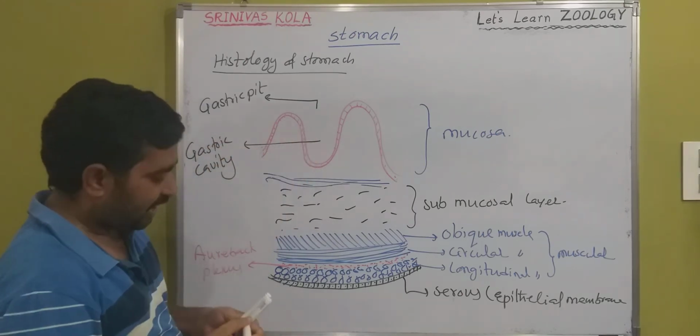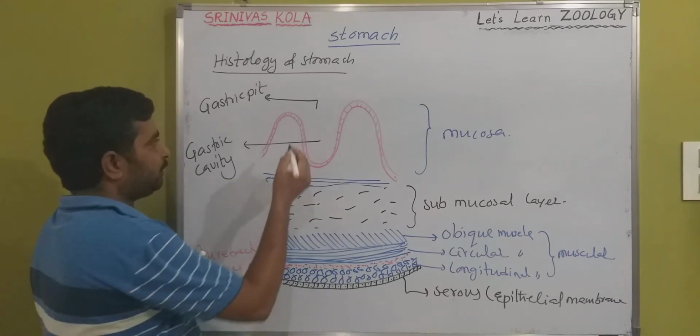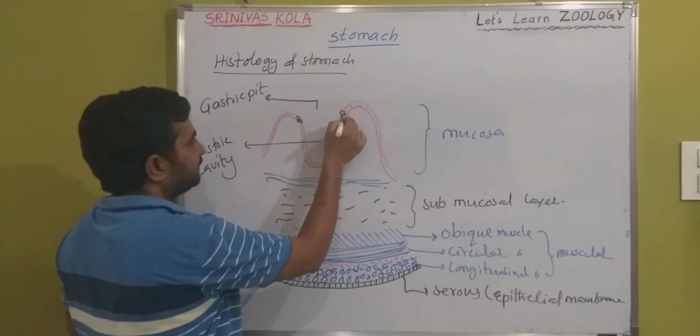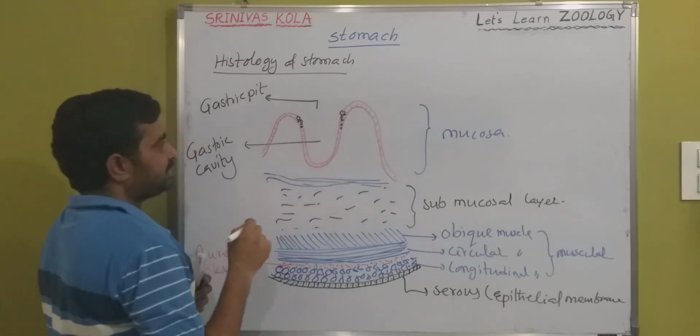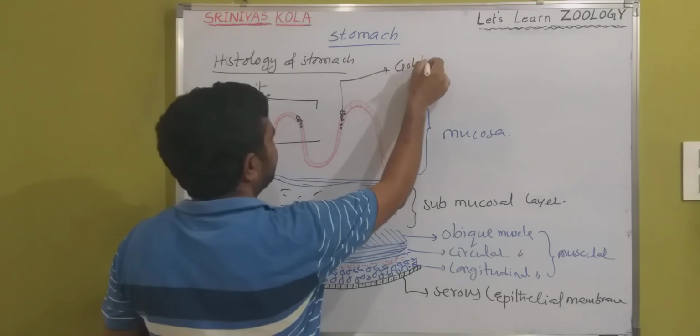The gastric cavity contains different types of cells. For example, near the opening, there are intercellular membranes. These cells are called goblet cells.